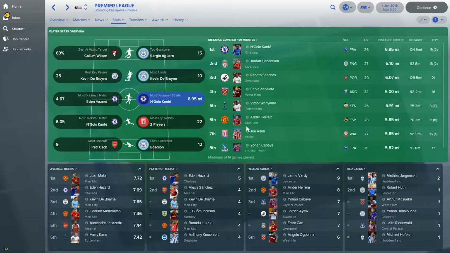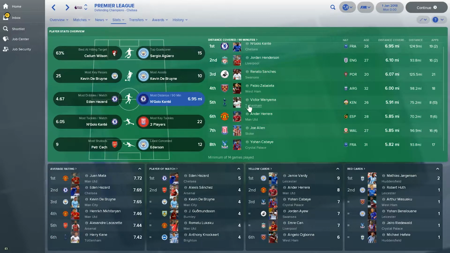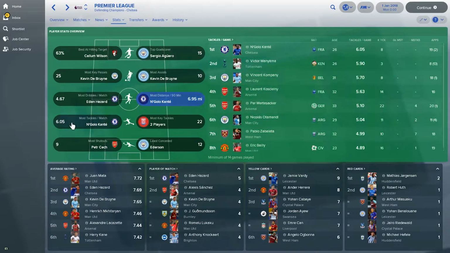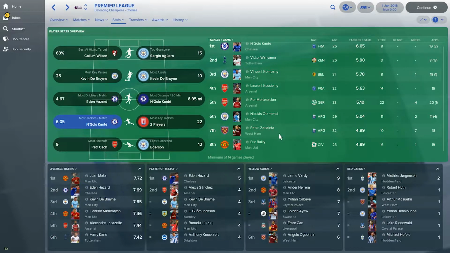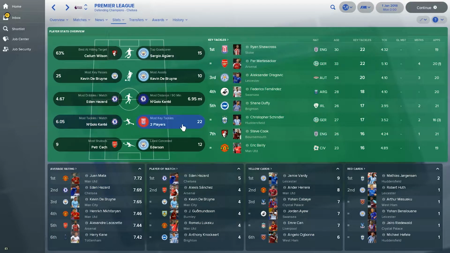Victor Wanyama, Ander Herrera, Joe Allen, and Yohan Cabaye. Not a big surprise in the list there. Most tackles per match, again leading N'Golo Kante from Chelsea, Wanyama, Compagny, Koscielny, etc. We see a lot of defenders in this. As expected, for most key tackles, Ryan Shawcross and Per Mertesacker are leading with 22 each, so they are the biggest tacklers in the game for this half a season.